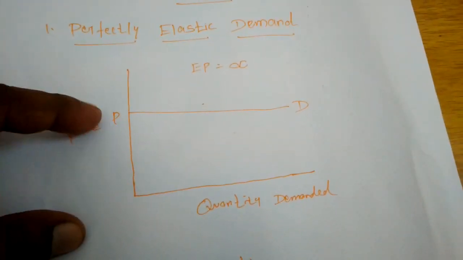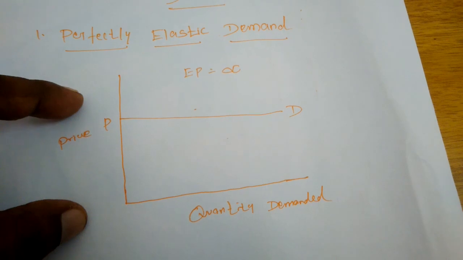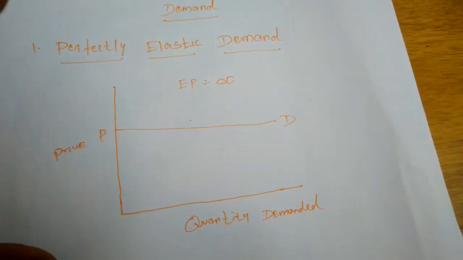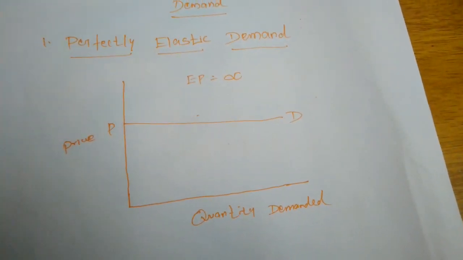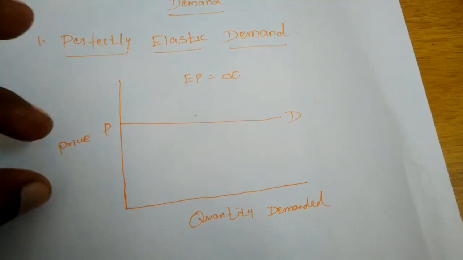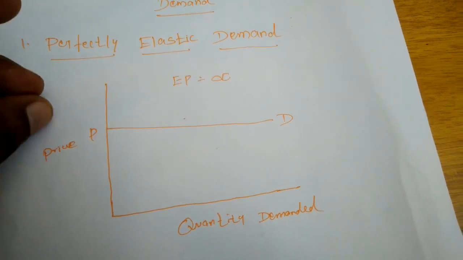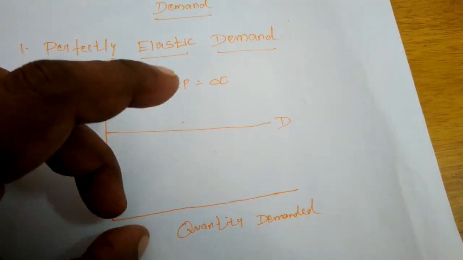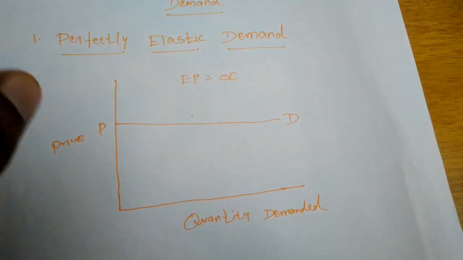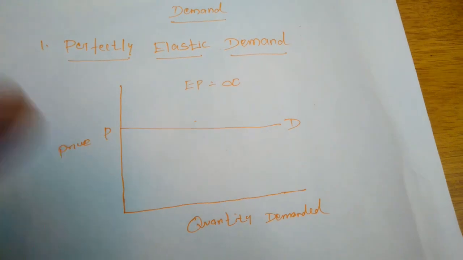So a slight change in the price level creating much more demand is called perfectly elastic demand. A slight change in the price of that commodity bringing a very high change in demand for that commodity is called perfectly elastic demand.